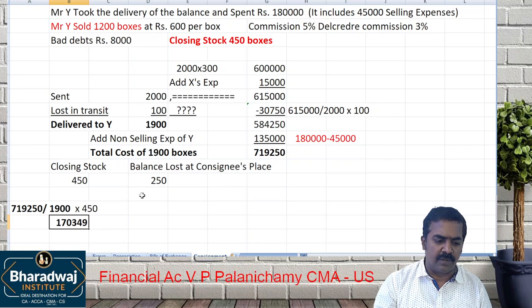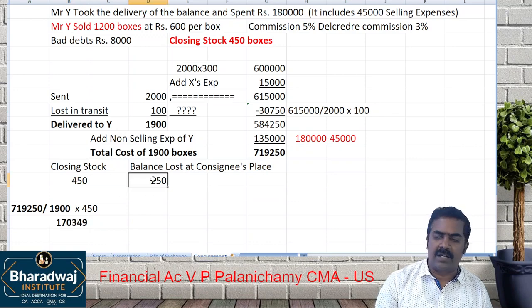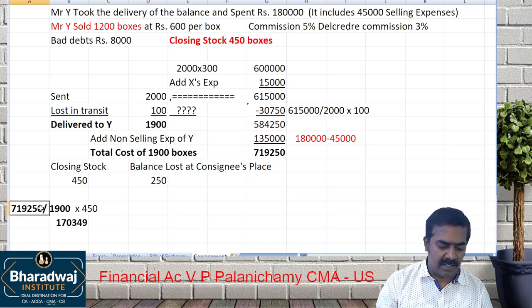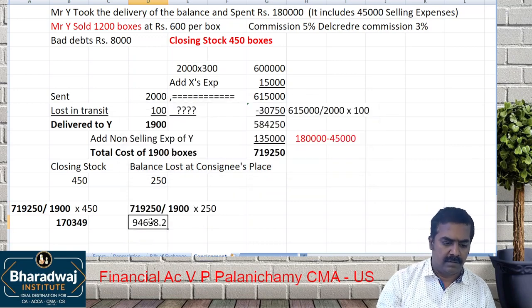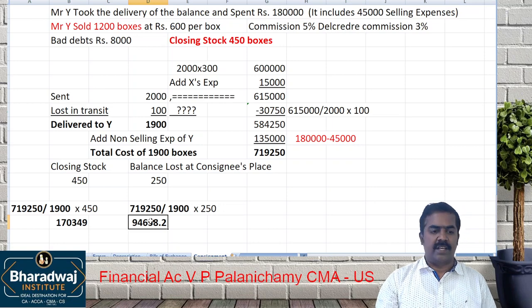Now the closing stock value. What is the balance lost at the consignee's place? 250 lost at the consignee's place. How did we value that? Same principle. 7,19,250 is for 1,900. Now what is for 250? This is the value. Once again, repeat from the beginning.